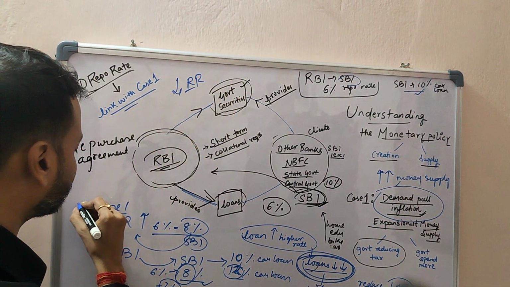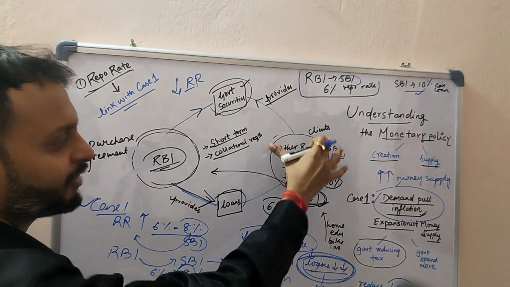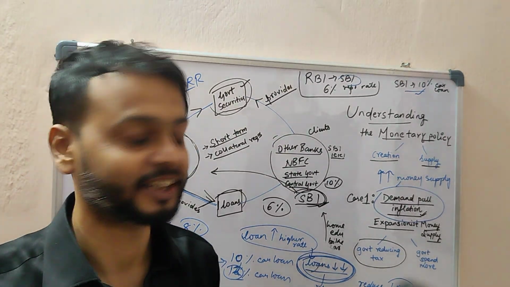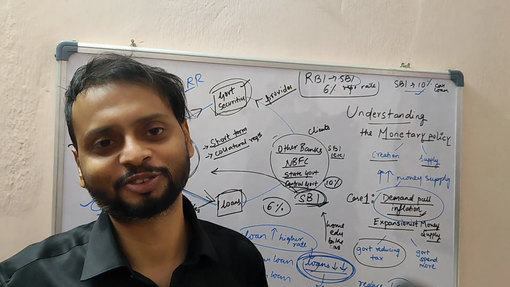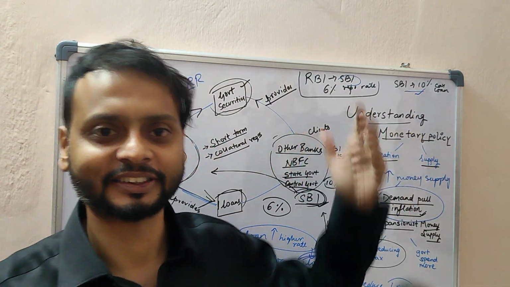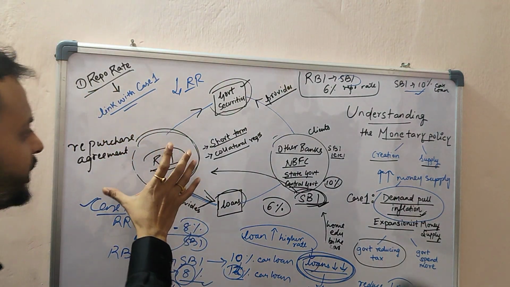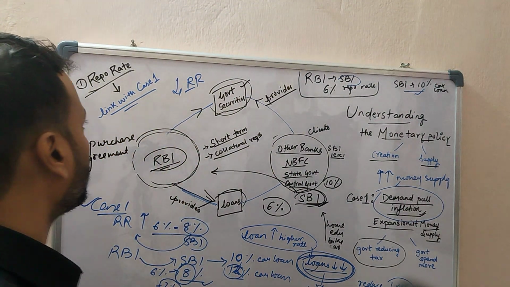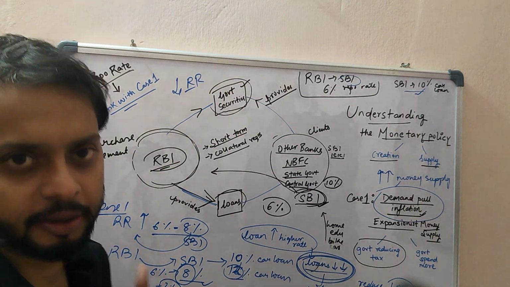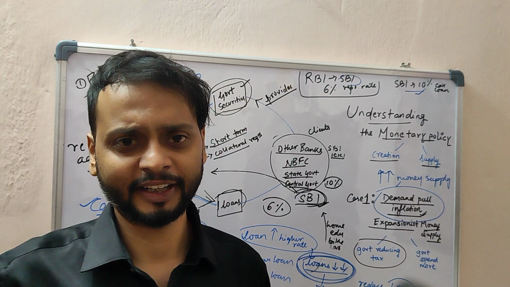We have already seen the case of increasing it, so it can also decrease. Then these banks also have to decrease their interest rates. In that kind of scenario, there will be less inflation, so that scenario works just opposite to this one. So hopefully you have understood the concept of repo rate and how useful and pivotal it is for fighting inflation.